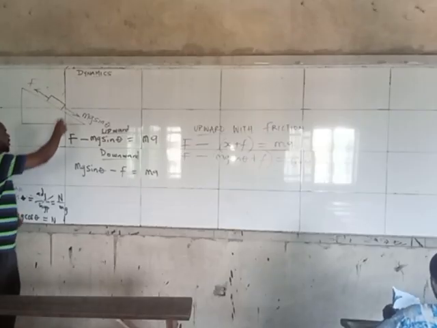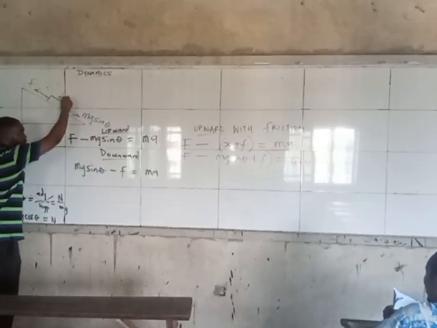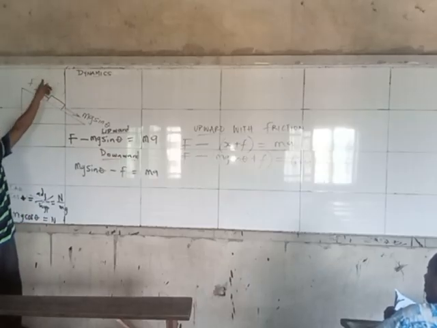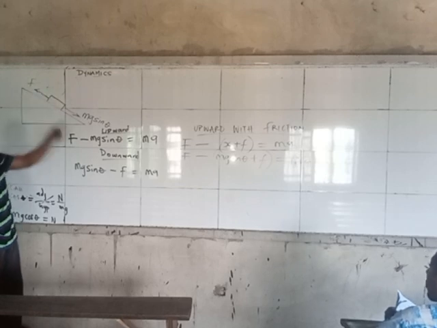But in a situation where it's going downwards, friction will now not be going in the opposite direction. So friction and F will not be in the same direction when it's going downwards.